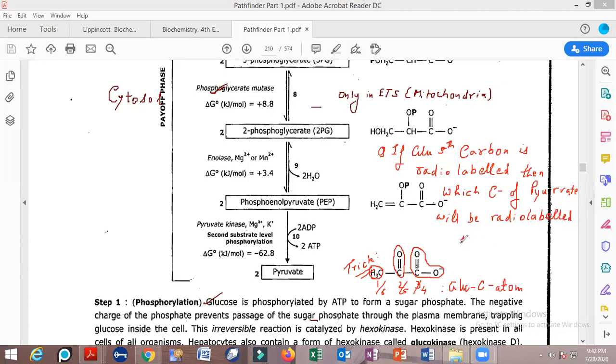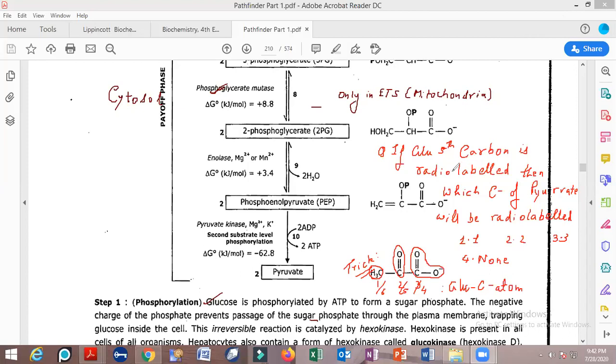Options are: first option is 1, second option is 2, third option is 3, fourth option is none of the above. Are you able to understand the question? If glucose 5th carbon is radio labeled, then which carbon of pyruvate will be radio labeled? You just have to type a message to me, and that message should be in the form of a private message, so that I can look at which student is going to answer.